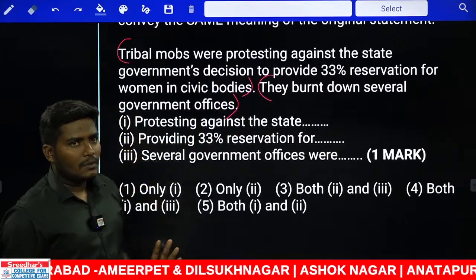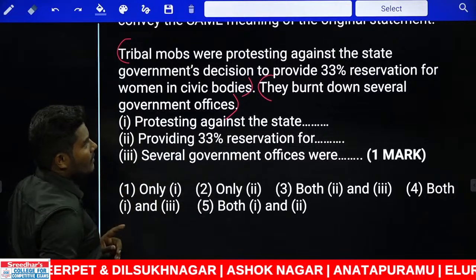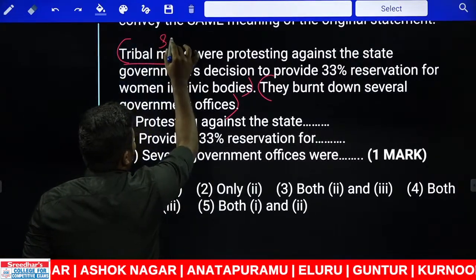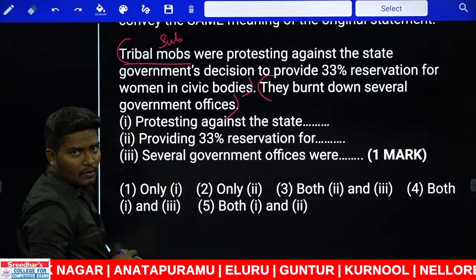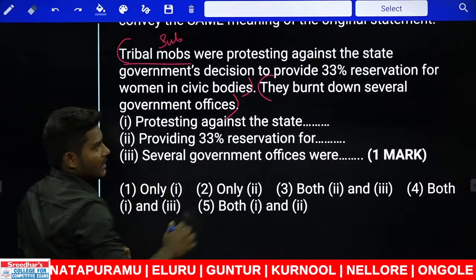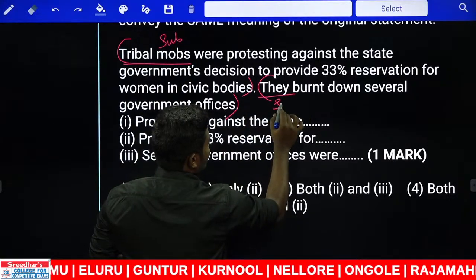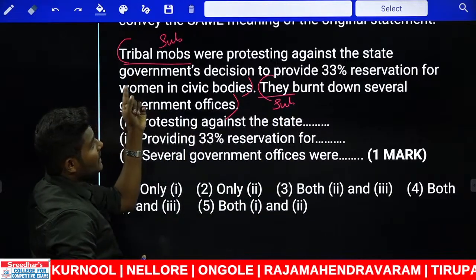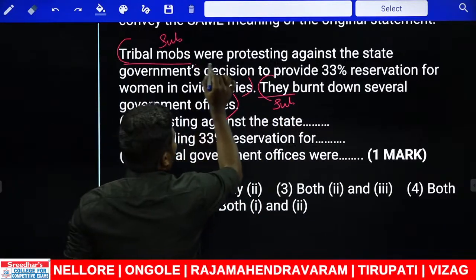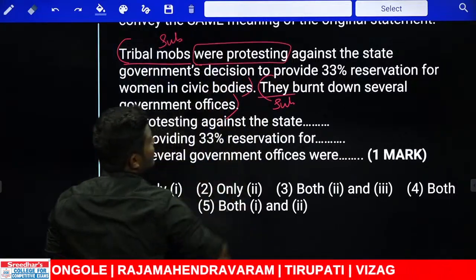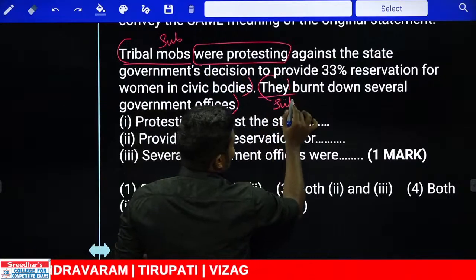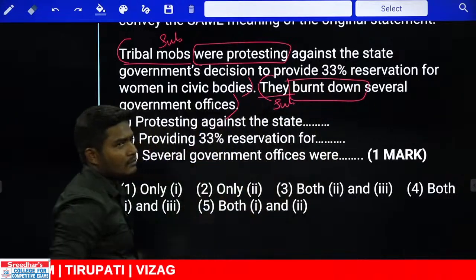Now let me ask you some questions. What is the subject of the first sentence? The subject of the first sentence is tribal mobs. This is the subject of the sentence. Yes or no? What is the subject of the second sentence? The subject of the second sentence is they. Yes or no? What is the subject of the first sentence doing there? The subject of the first sentence is doing an action that is called protesting. The subject of the second sentence is doing the action that is burning down.